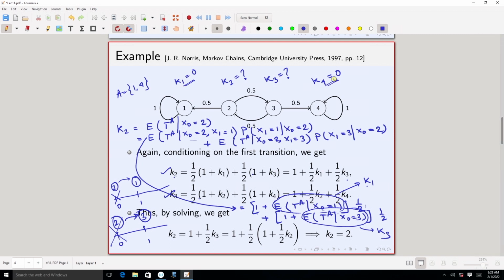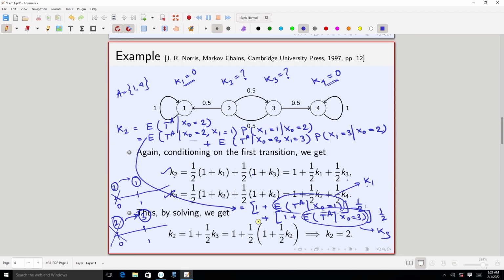So if I plug in these two values k1 and k4 here, I will finally have a system of linear equations, having two equations involving two unknowns. So we have to solve that, and once we can solve it, I am done. In this case solving is simple, because we got k3 equals to this one.